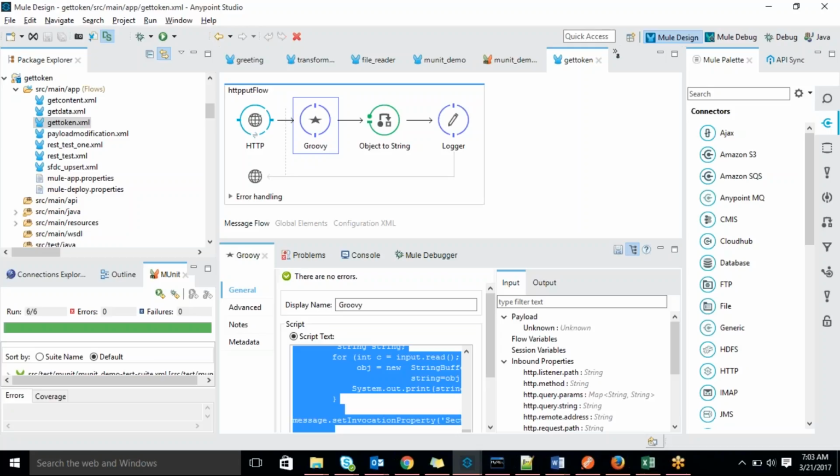If you are passing some input, but you are not getting the output you guessed, then that test case fails. That is about JUnit.